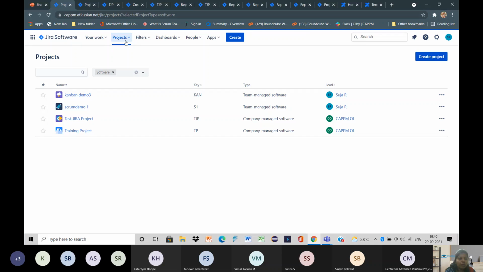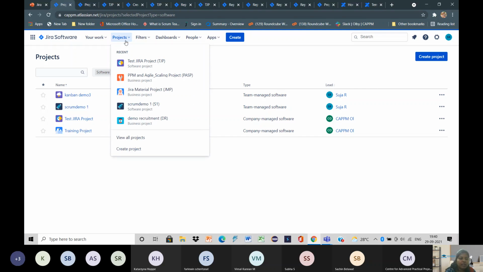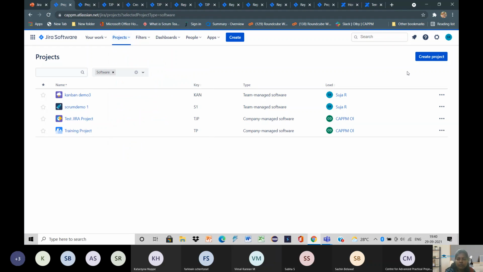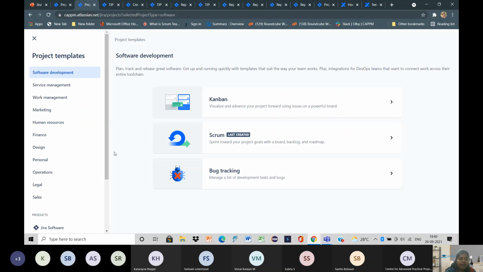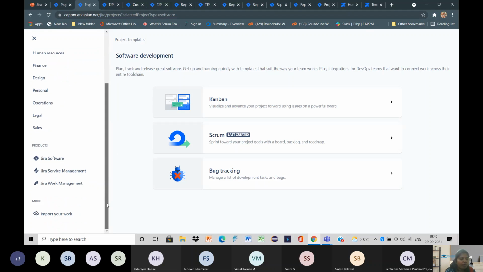Now I will show you how to create a Jira software project. So when we go for this create project, it takes us to this window where we scroll down. If we scroll down, we will have a product option. Below that, we have Jira Software, Jira Service Management, and Jira Work Management. Now we are going to create a Jira Software project. So I will click Jira Software.